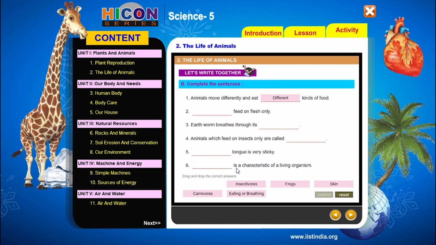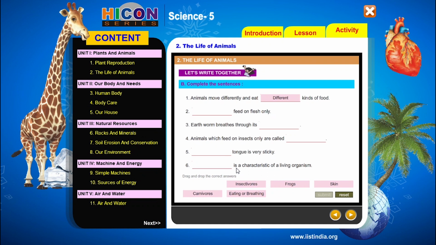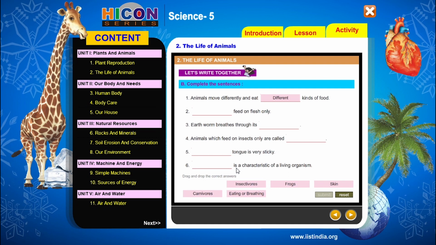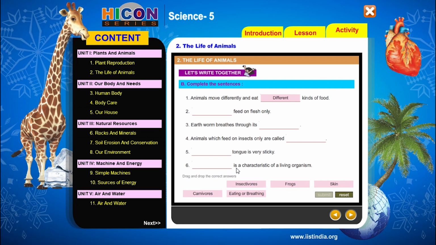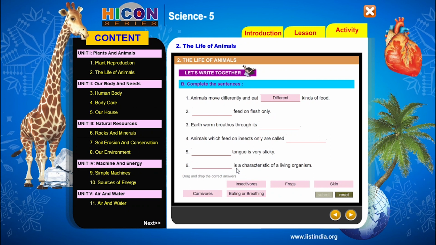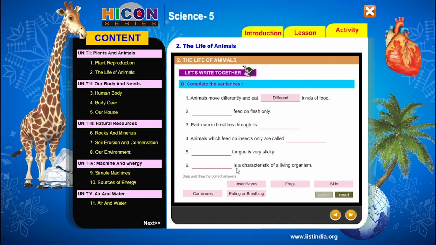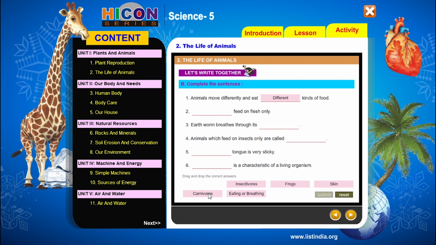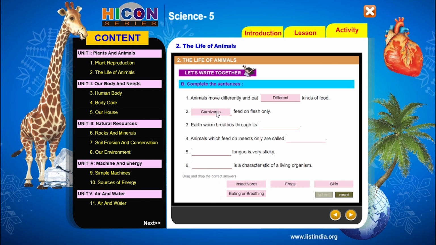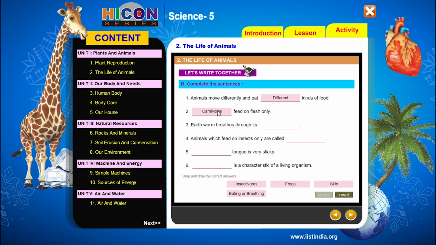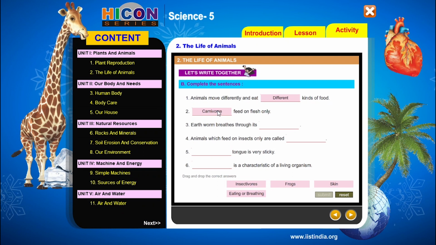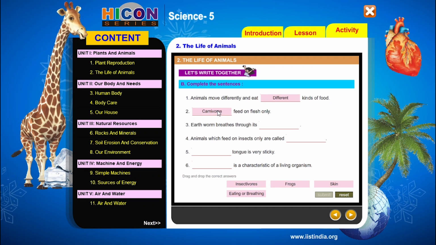So children, see the second sentence. Dash feed on flesh only. Which animals feed on flesh only? We have already discussed it. Carnivores feed on flesh only. That means carnivores will eat only the meat of other animals. So the answer for the second sentence is carnivores. Put the word carnivores in the blank of the second sentence. So the second sentence is carnivores feed on flesh only.